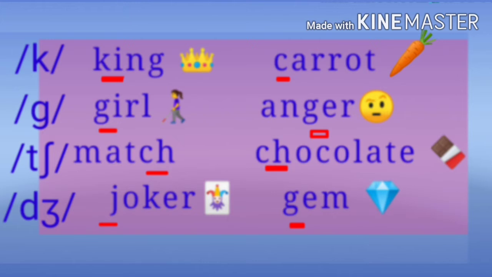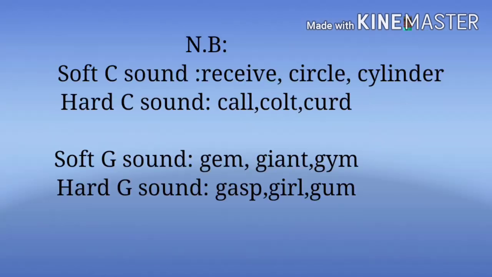K as in king, carrot. G, girl, anger. Ch, match, chocolate. J, joker, gem. You need to note this point. C and G are used in soft and hard sounds. For example, soft C words: receive, circle and cylinder. Hard C words: call, colt, curd. Soft G words: jump, giant, gym. Hard G words are gasp, girl and gum.